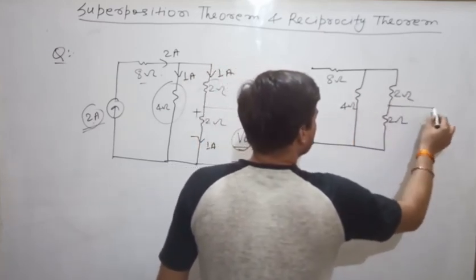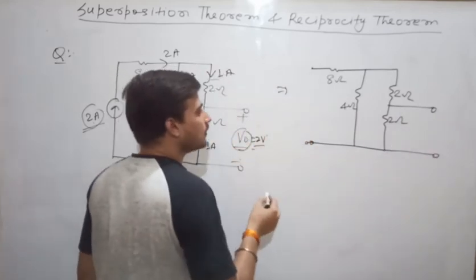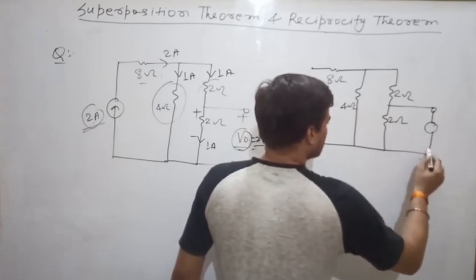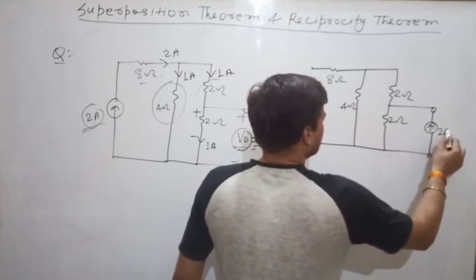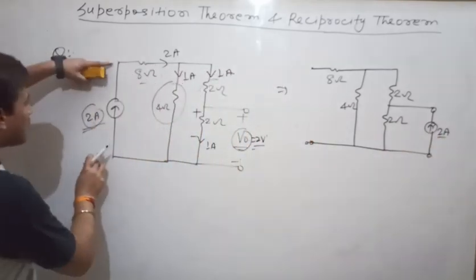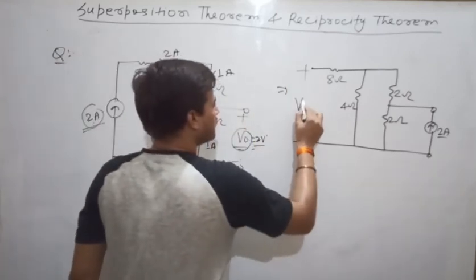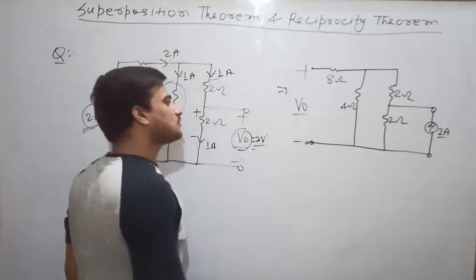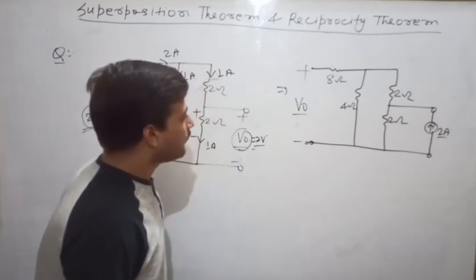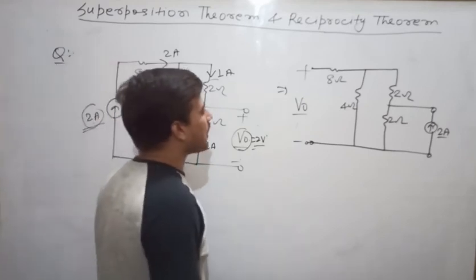Now what you have to do? Instead of plus minus V0, here it will be the current source of 2 ampere. Now instead of this current source, here it will be plus minus V0. Now for this 2 ampere current source, you have to calculate V0. So let us see how to calculate V0.